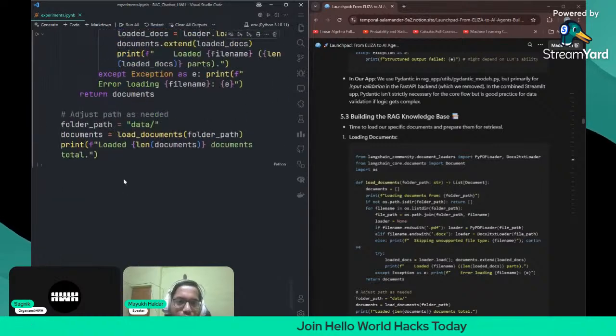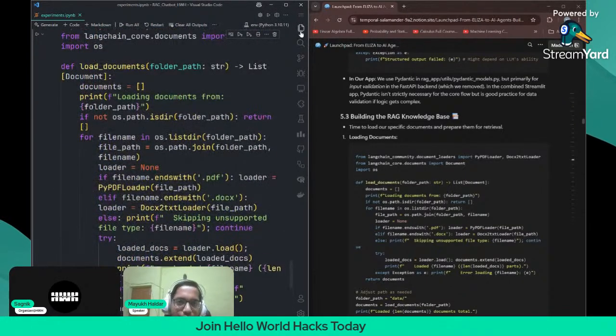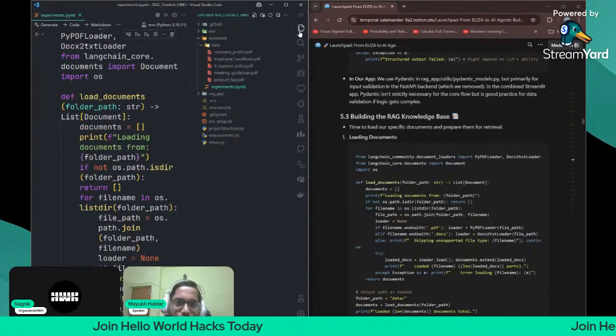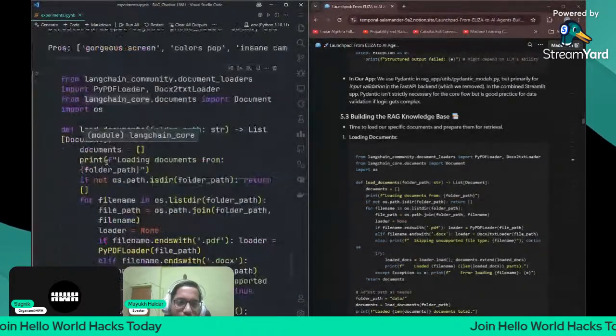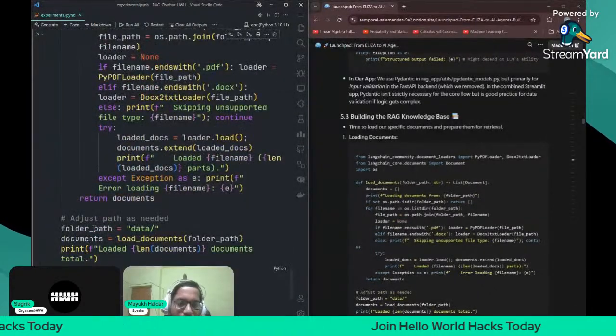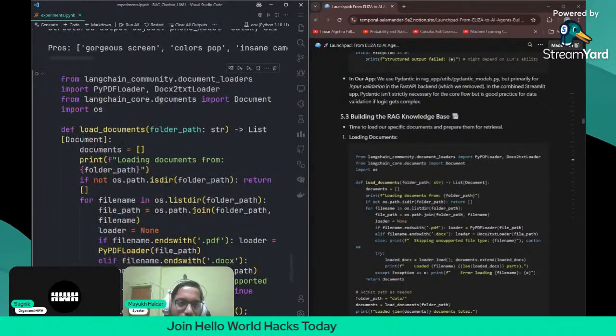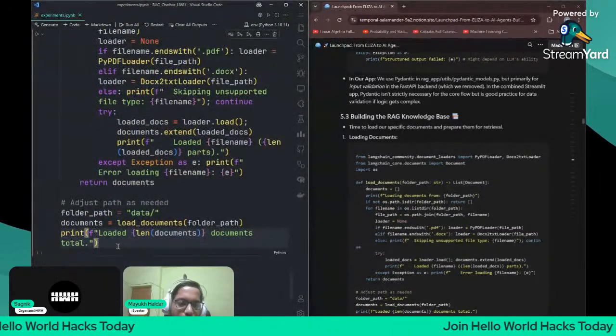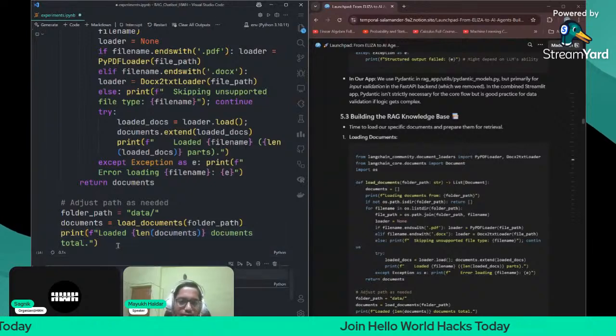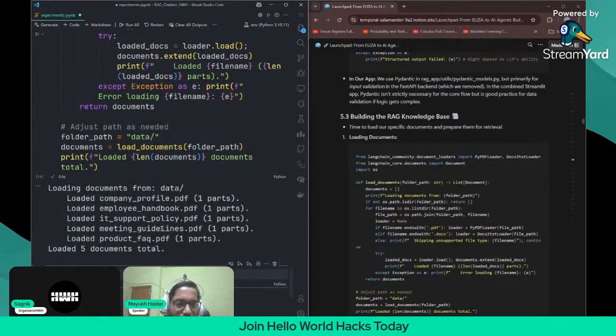So now it will just go into the data folder and load the documents from there. A simple function: load documents from the data folder. Folder path equals data, and we use the load document function, which will use the doc to txt loader or PyPDF loader. Let us see how it loads. Yeah, loaded 5 documents in total. Nice.